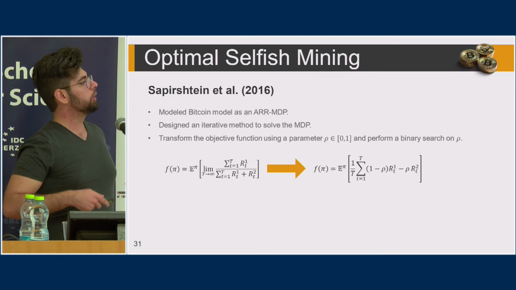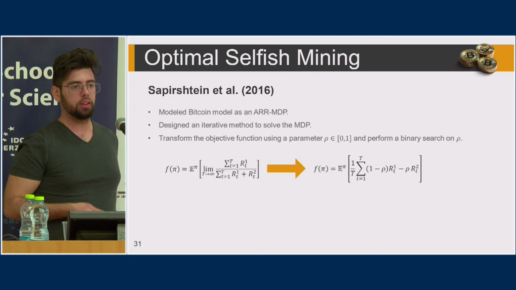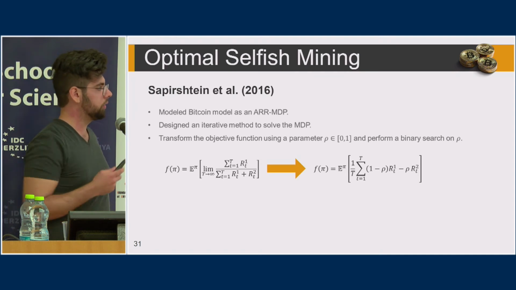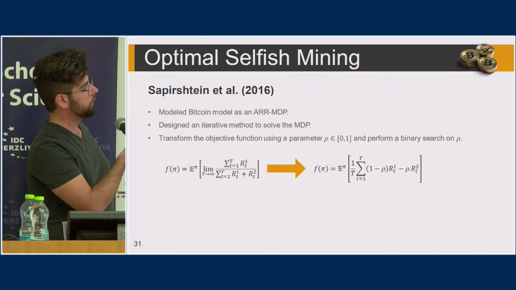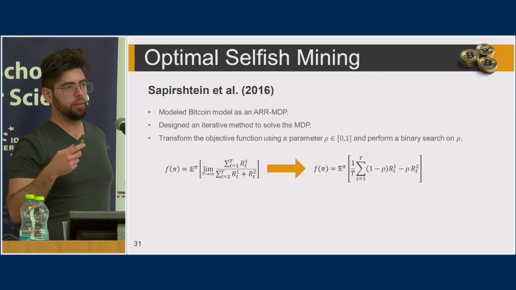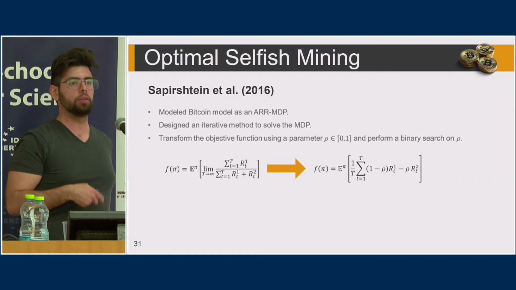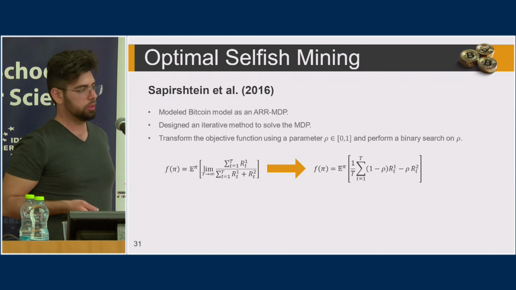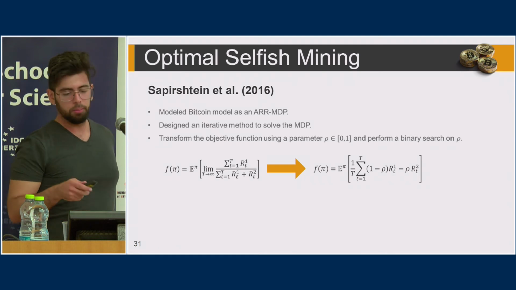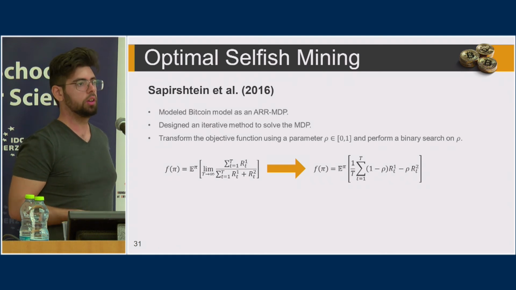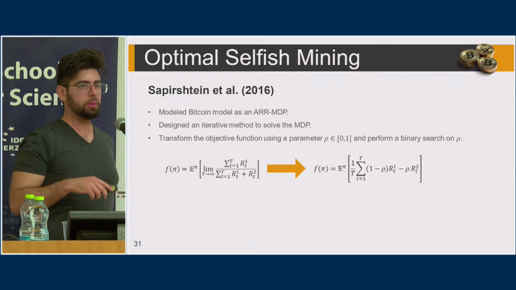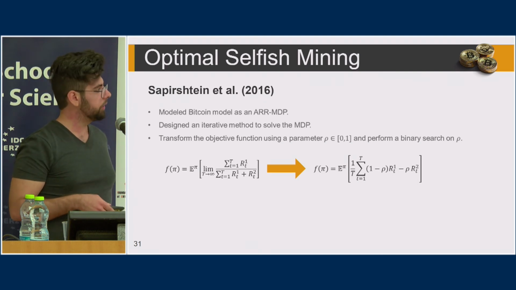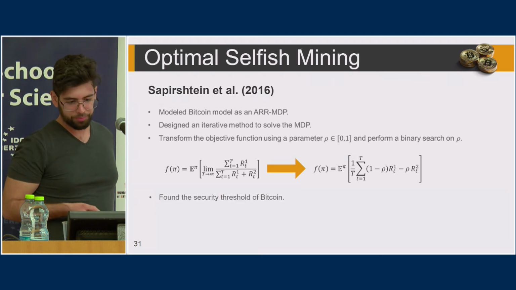And when you perform a binary search on this parameter, the solution converges to the solution of the original MDP, which is also an ARR MDP. You can see they modeled it as R1 to be the number of blocks of the miner, and R2 the number of blocks of everybody else. So we get exactly the same function, but they transform it into a linear function, and then they can solve an MDP in each stage for an MDP with a linear utility function.